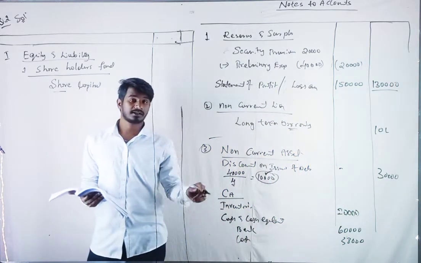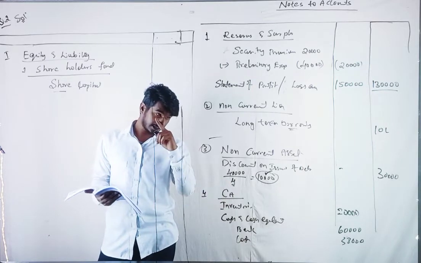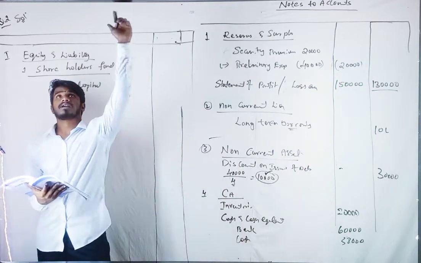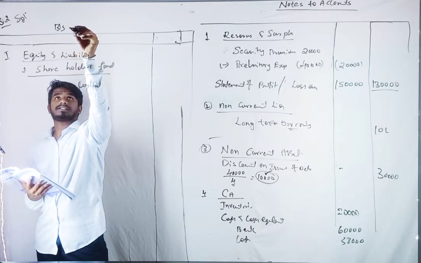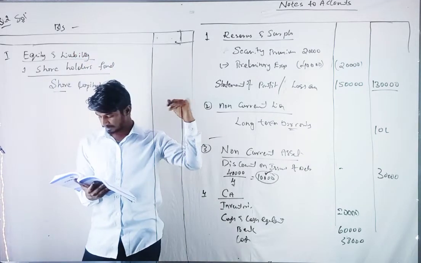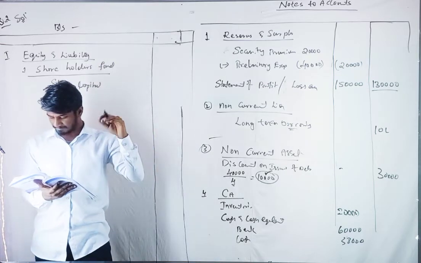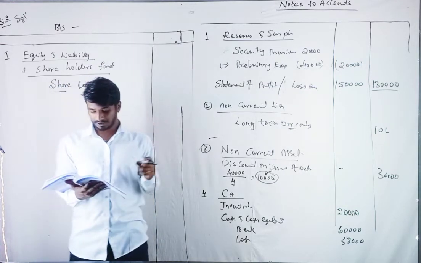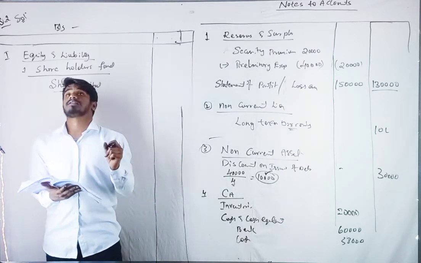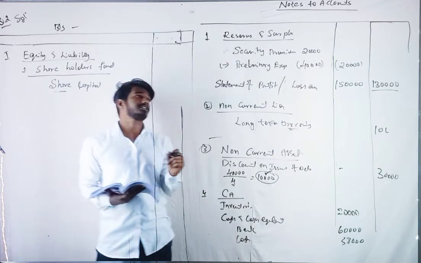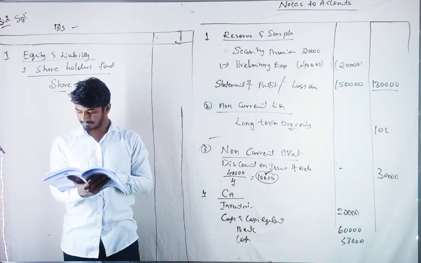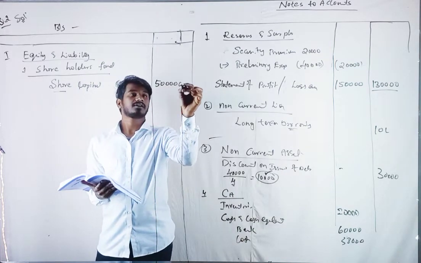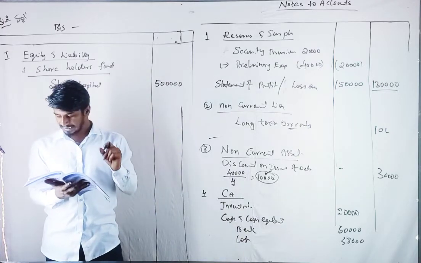Is other current asset pending? We will do that straight away in the balance sheet itself. Balance sheet, the heading: Amba Limited, balance sheet as at March 31st 2017. You write it down. Shall we start? Share capital is how much? They have given share capital 50 lakh.